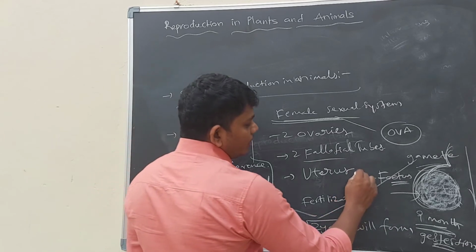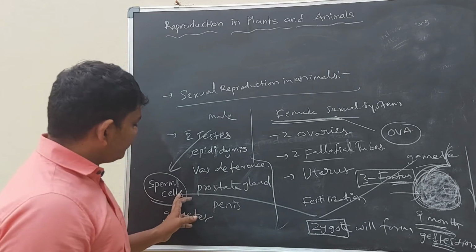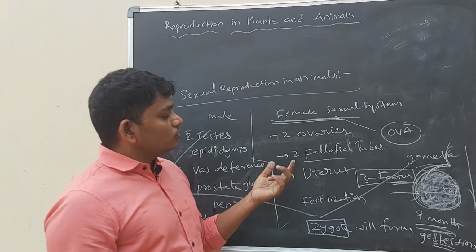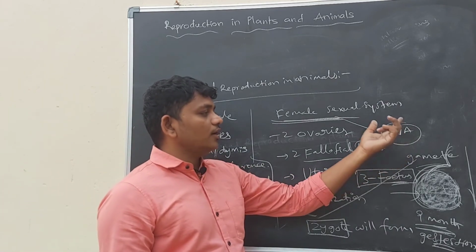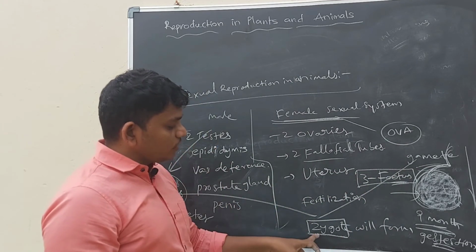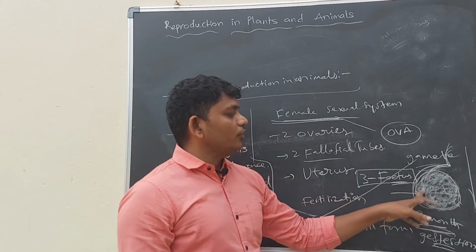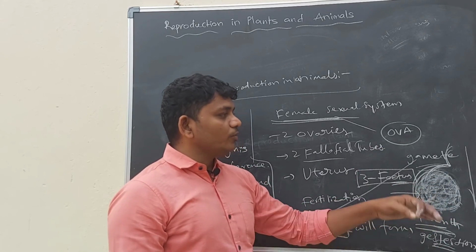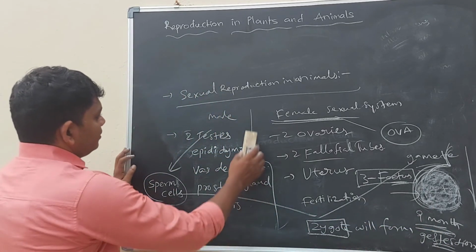A 3 month baby of a human being is called a fetus. In the males we see sperm cells, these are gametes. In the female we see ova, these are female gametes. Whenever these two gametes combine, fertilization occurs, then a zygote will form. The zygote will go to the mother's womb, attach to the uterus wall and grow as an individual organism, and for the complete formation it will take 9 months. This is called the gestation period.